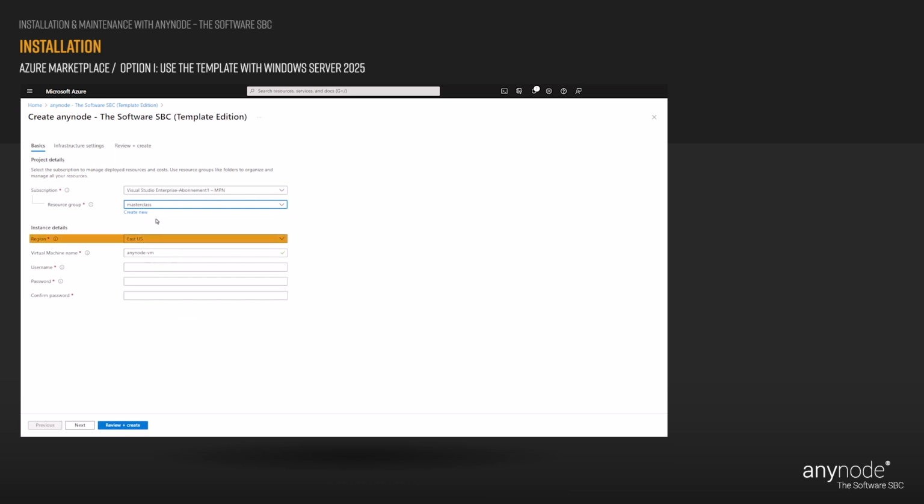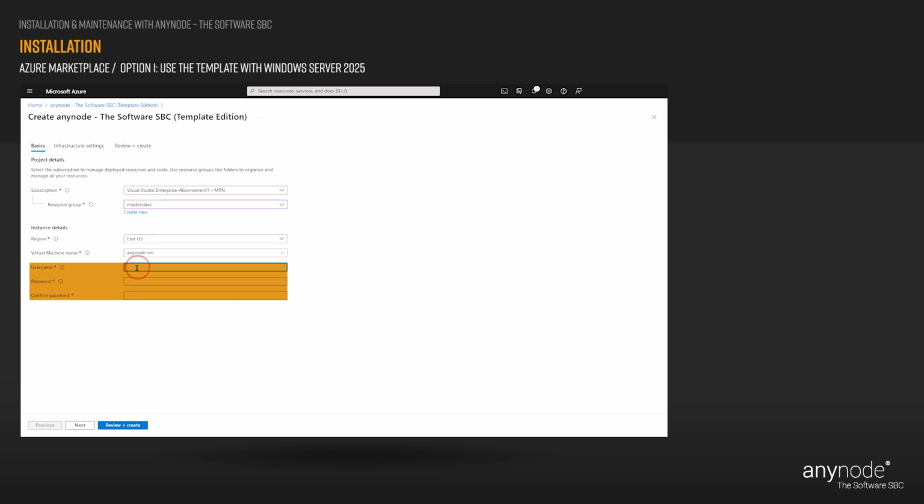Choose the Azure region that's right for you and your customers. Not every resource is available in every region. Make sure you select the correct region of the deployment to ensure you have the shortest way to your PSTN provider. Microsoft Teams media gateways are available in most areas automatically.